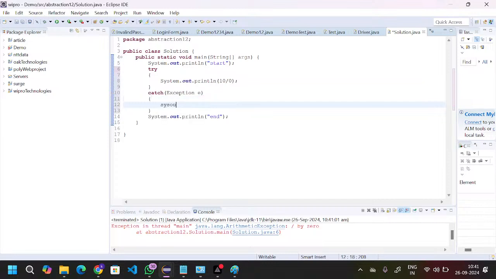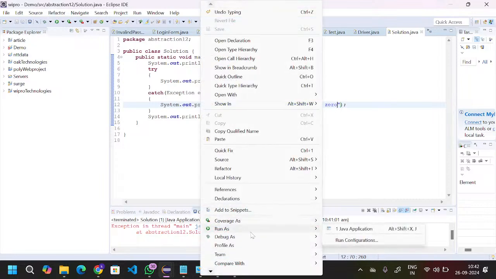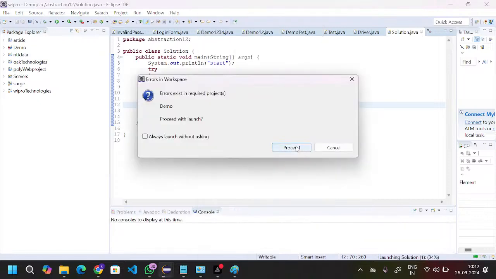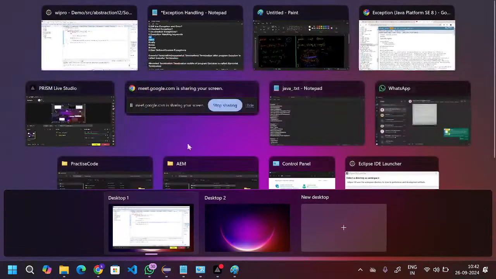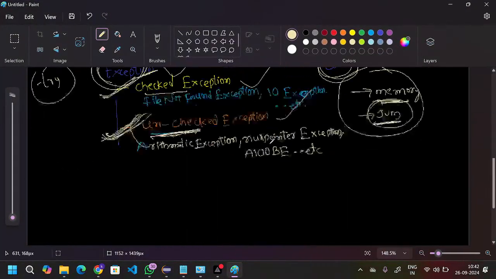So generally, these are the two keywords, right? But what is the process internally, I will tell you. We cannot divide any number by 0. If I execute this one, then I can get the result. Actually, what is happening internally is the thing we'll try to understand. So now I get the result: start, we cannot divide any number by 0, and end. So I will tell you what process happens internally.